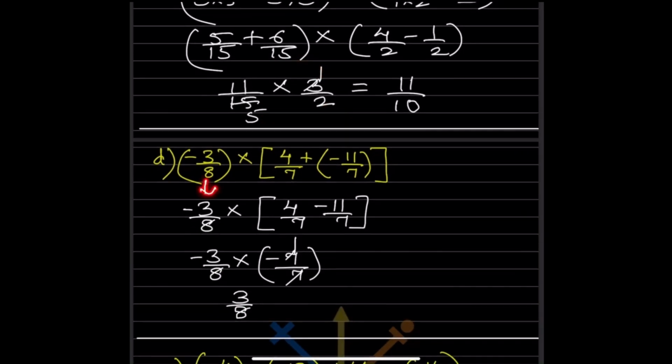Now this will keep as it is. This will be plus minus is going to be minus. This rest is the same. So now the denominator is the same. So what will you do? 4 minus 11. Minus 11 plus 4, that is going to be -7. So here we can do 7 and 7, we can cut it. So what remains? Minus and minus becomes plus. So that is going to be 3 by 8.